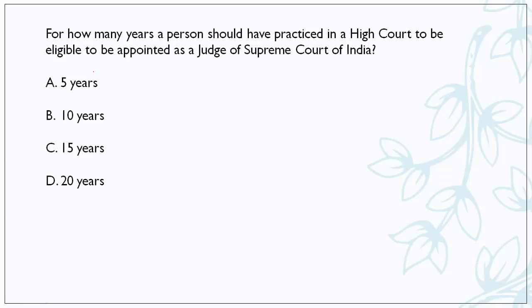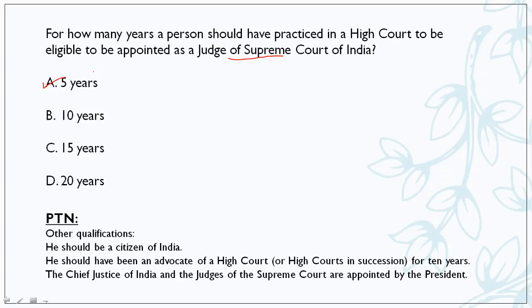आगे बढ़ते हैं. For how many years should a person have practiced in a High Court to be eligible to be appointed as a judge of the Supreme Court of India? So friends, the question indirectly asks you about the qualification of a judge of the Supreme Court. The rule is that the Supreme Court judge should have practiced for 5 years in a High Court. Let's see other qualifications.